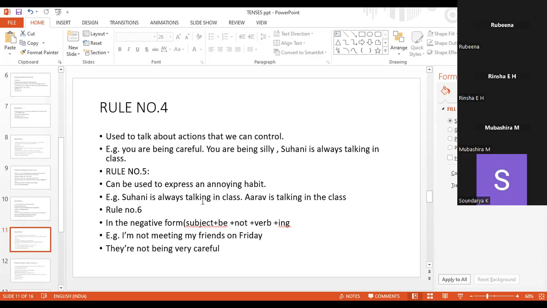Rule number 6. I have told you that for every type of action there is a negative sentence, right? So for the negative present continuous tense, we can make the structure as: subject plus be plus not plus verb plus ing. Please note down. I am not meeting my friends on Friday. They are not being very careful.